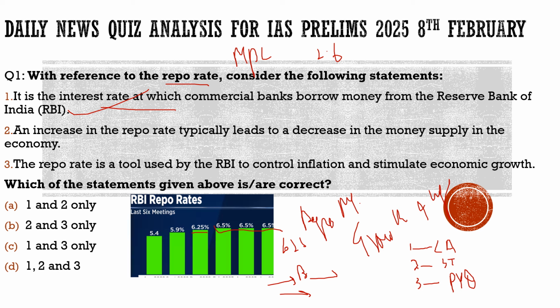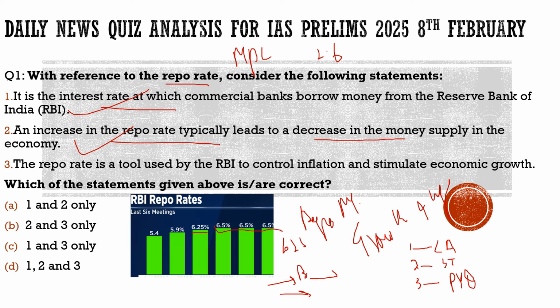Second, an increase in the repo rate typically leads to a decrease in the money supply in the economy. 100% correct. Once there is an increase in the repo rate, banks will not borrow that much money from the RBI, because they would have to pay more interest. So it will definitely lead to a decrease in the money supply in the economy. And this is the tool which the RBI uses for curbing inflation.